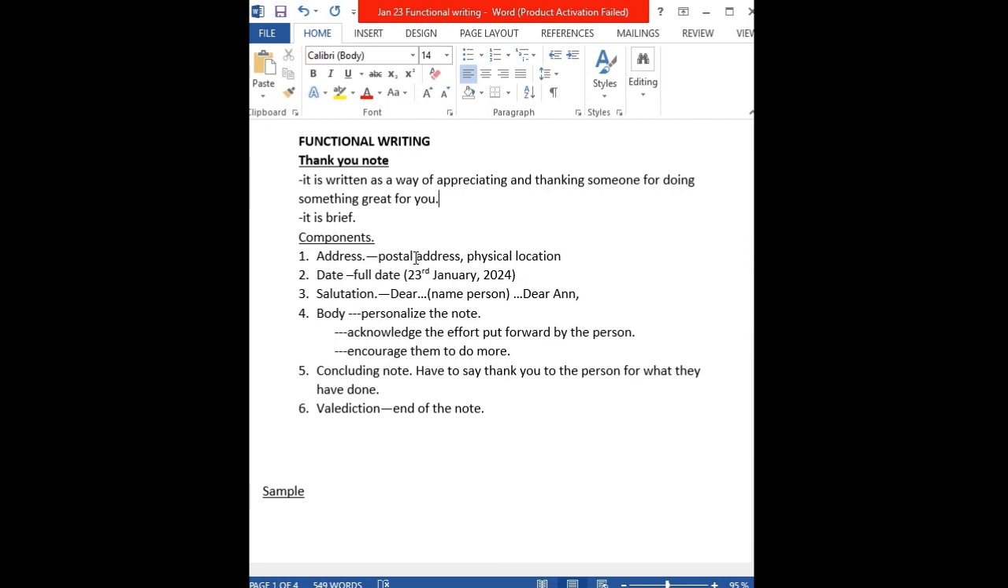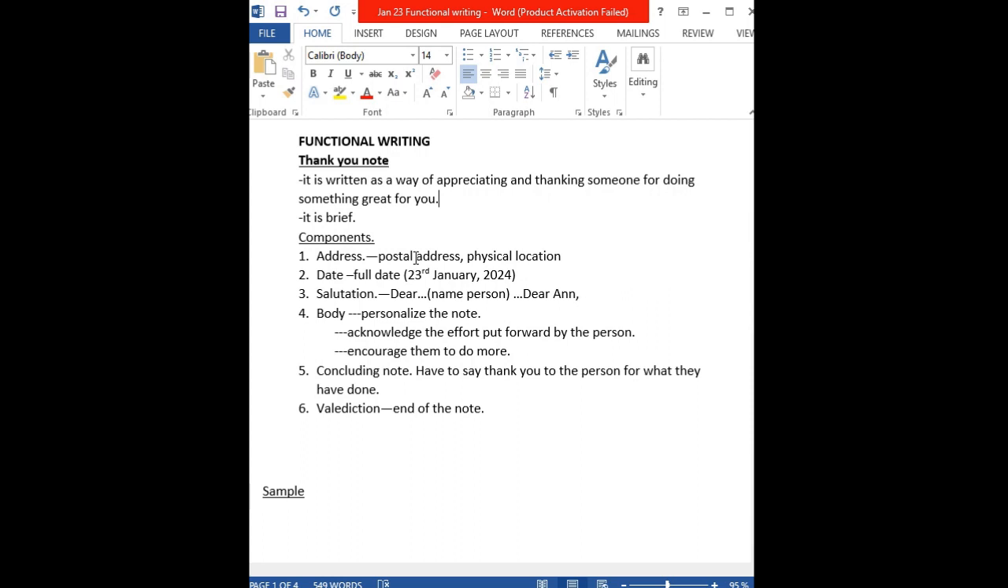And please do not confuse yourself. The date is not part of the address. The address is something that does not change, while the date changes. So today will be different from tomorrow and the following day. Therefore, it is not part of the address. You have to leave a space and you write the date. It is used to tell someone the exact time when the letter was written for them to know how long it has taken for you to reach them and how to respond.